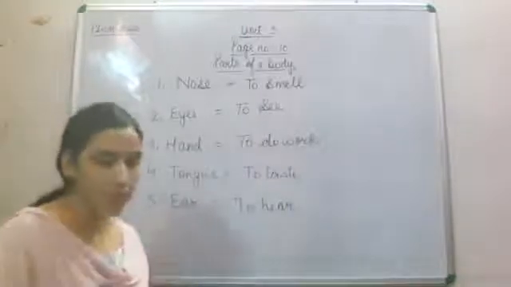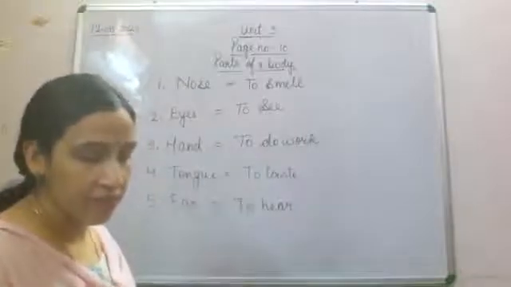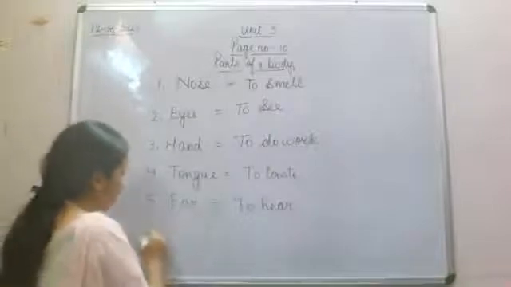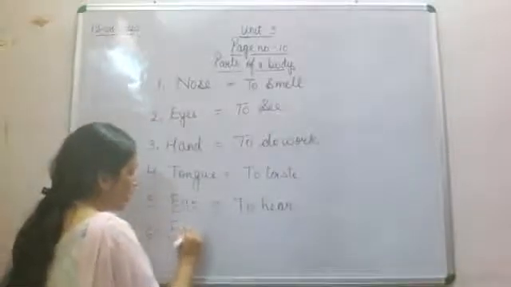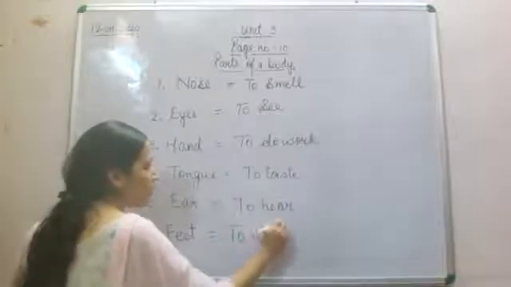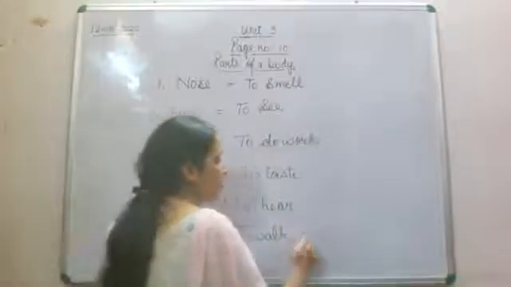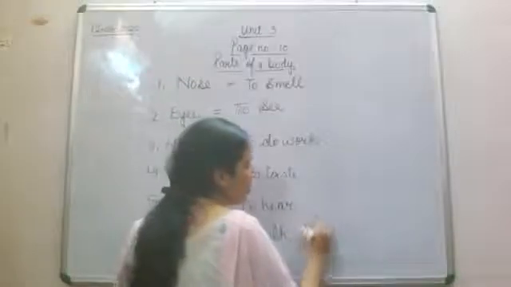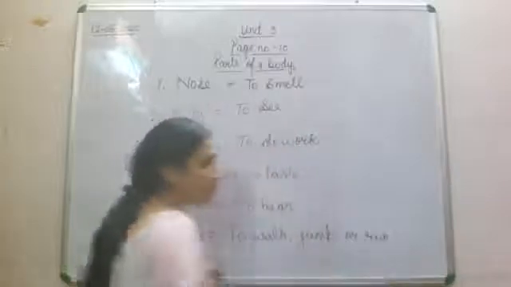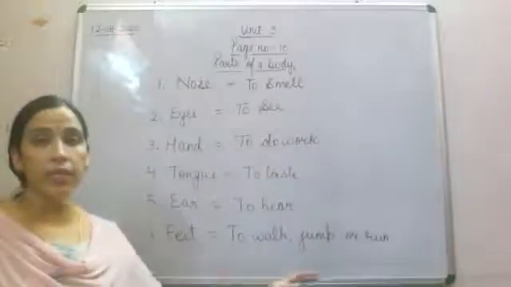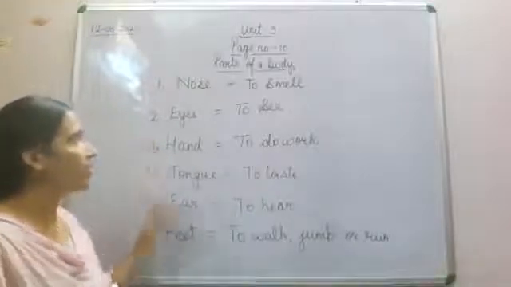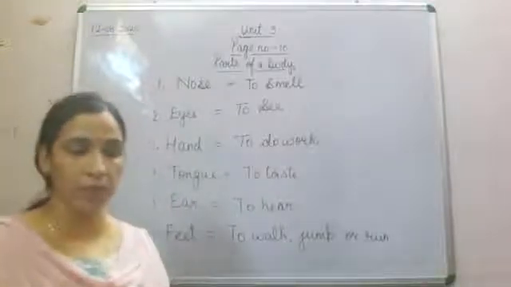Now number 6 is your feet. What do we use feet for? To play. Yes. Feet are used to walk, to play, to jump, to run. Fine. For doing all these activities we require feet. So these 6 organs have been given in your book, that is page number 10.